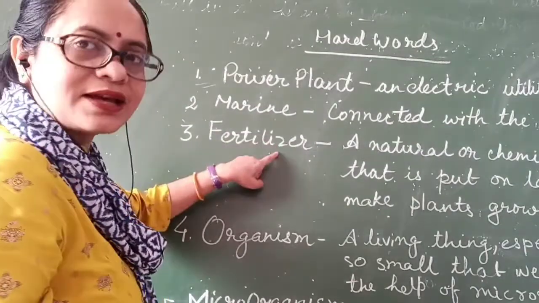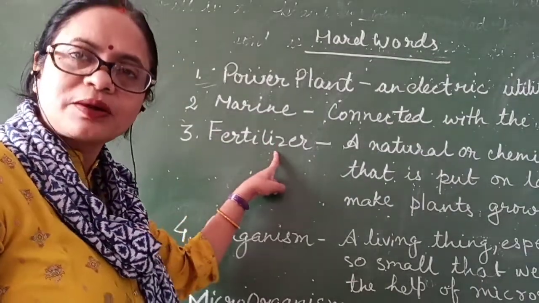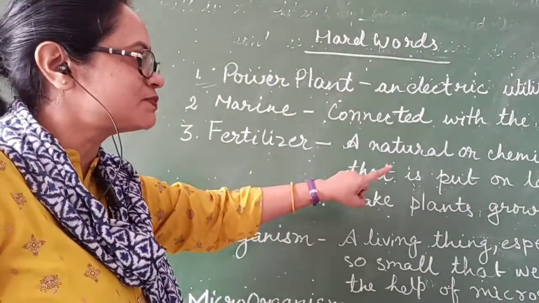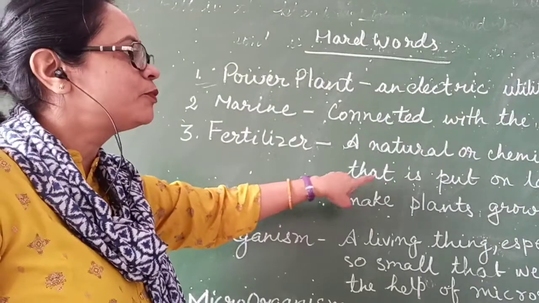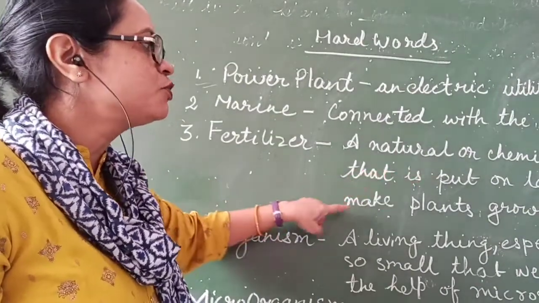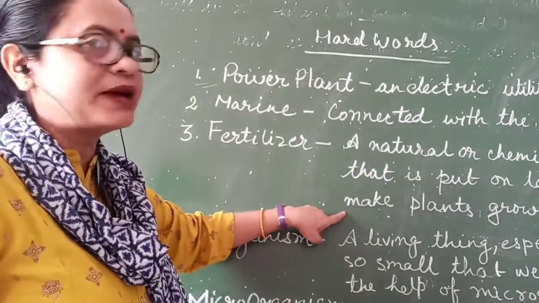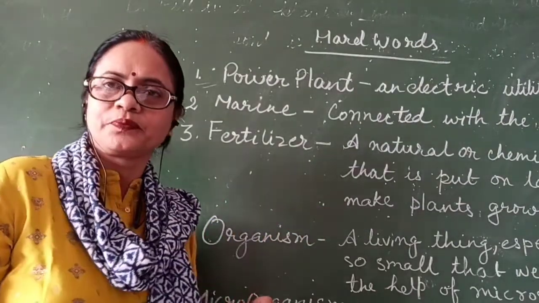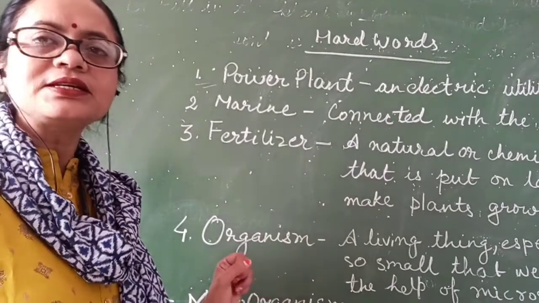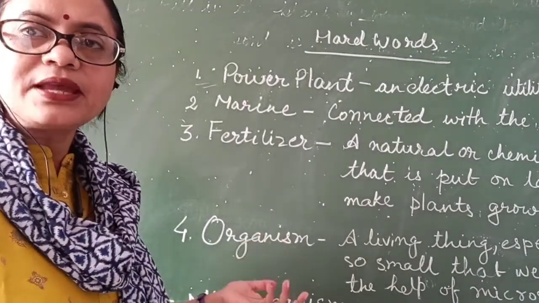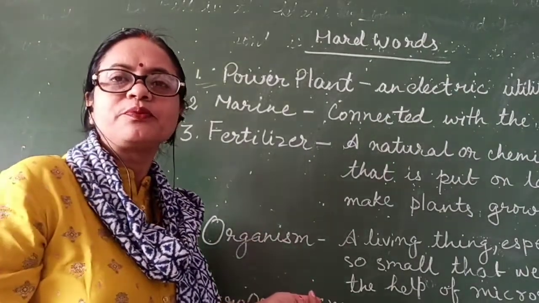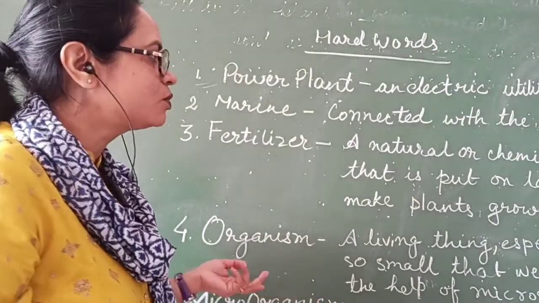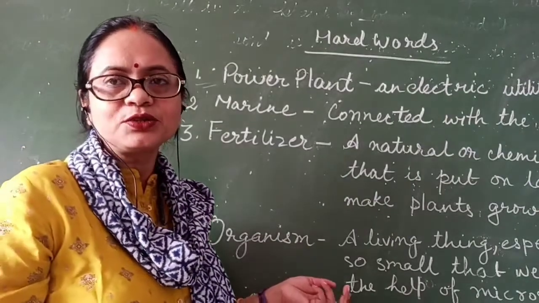Next word is fertilizer. This word is related to farming, and fertilizer means a natural or chemical substance that is put on the land or soil to make plants grow better. So this is fertilizer. The farmers put fertilizers on their fields to make the plants healthier and to make them grow better.